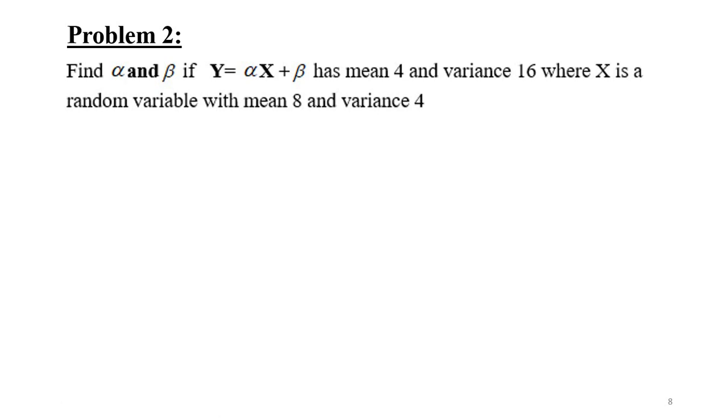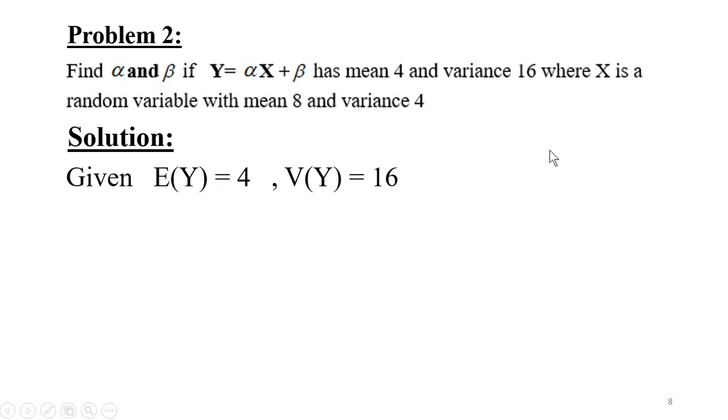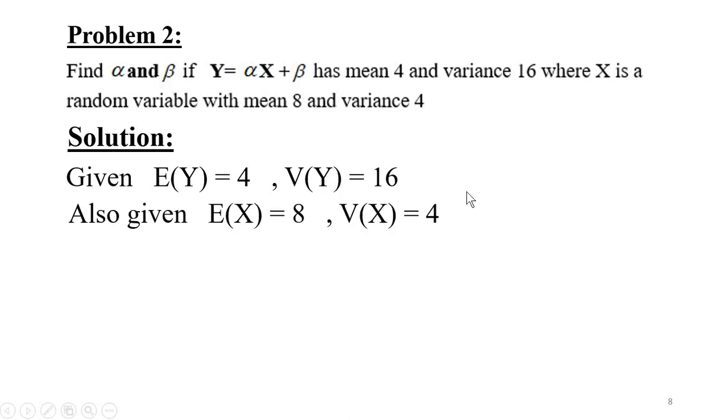Find alpha and beta if y is equal to alpha x plus beta, which has mean 4 and variance 16, where x is a random variable with mean 8 and variance 4. So using these data, we are going to find the unknowns alpha and beta. Now let us write down the given data. That is, expectation of y is 4, variance of y is 16. Expectation of x is 8, variance of x is 4. And this is the equation they have given.